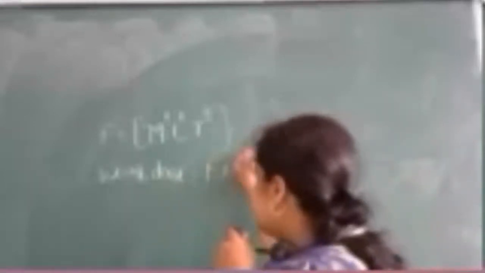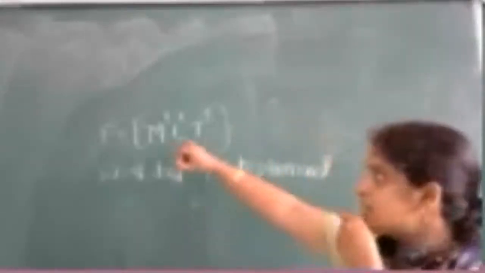Next I am going to write, force is over, next work done. What is the formula for work done? Do you know it? Work done is nothing but force into displacement. If you don't know it, what will you do? You need to write it as follows.